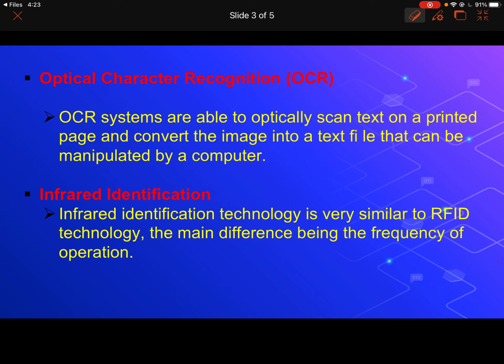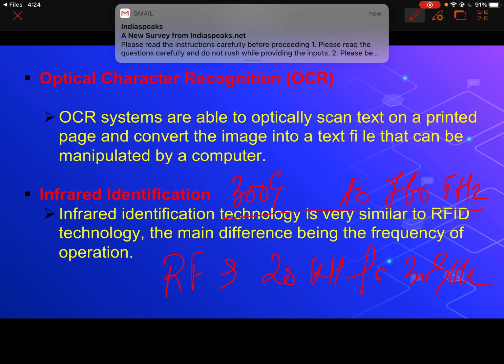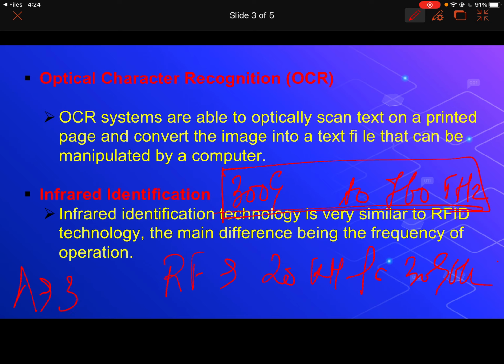The only difference is that the operating frequency range of infrared is of the order of 300 gigahertz to 760 terahertz, whereas RF frequency can be as low as 2 kilohertz to 300 gigahertz. At this frequency, the wavelength of infrared is somewhere around 3 inch.